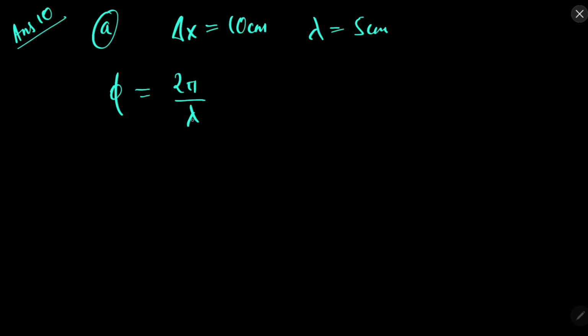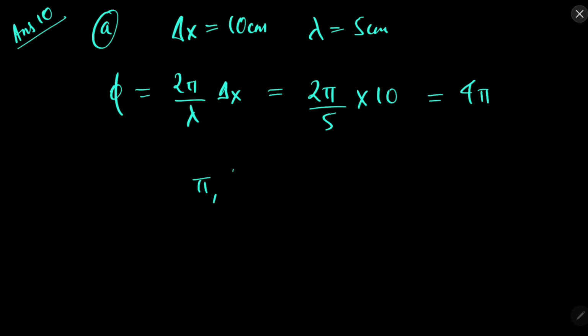So in first case del x is 10 centimeter, wavelength is 5 centimeter, so the phase difference will be 2 pi by lambda del x, which will be 2 pi over 5 into 10, which will be 4 pi. So the phase difference is 0.